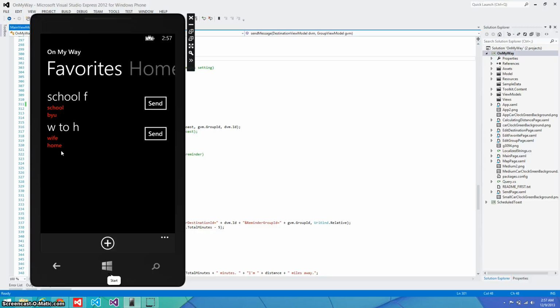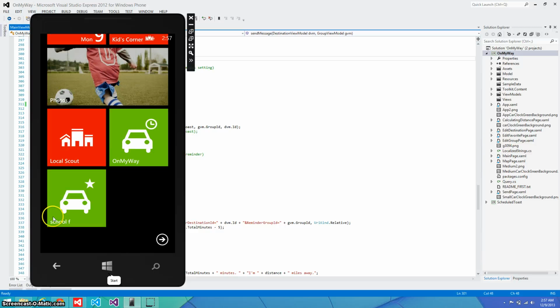So the thing that makes my application unique compared to others or new, I mean, first of all, it's on Windows Phone, which is a pretty new concept, I guess, because there aren't as many apps for it. But the feature of Windows Phone that makes it unique for this application is I can tap and hold on this and select Pin to start. So then I have this School F thing here on my start screen.